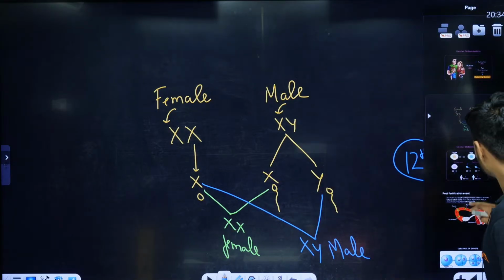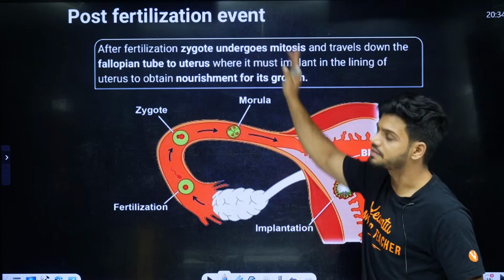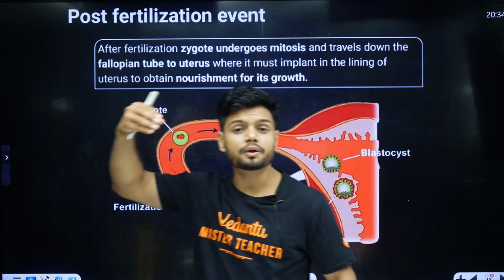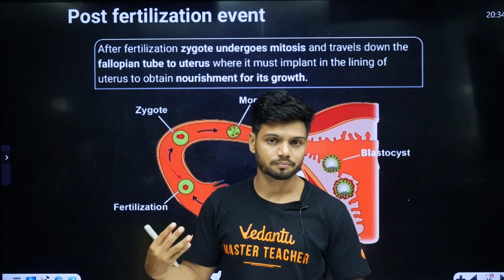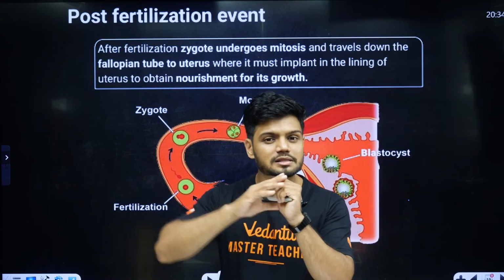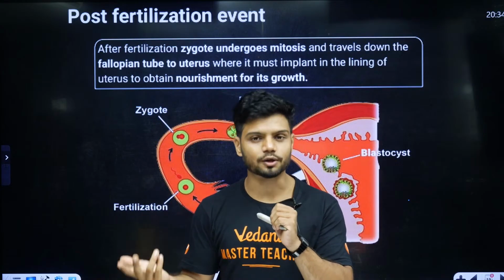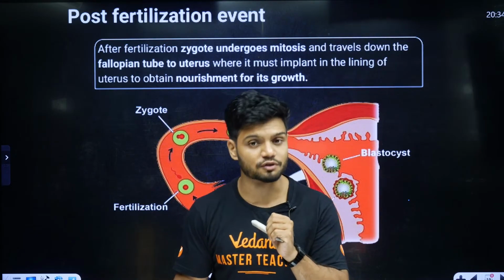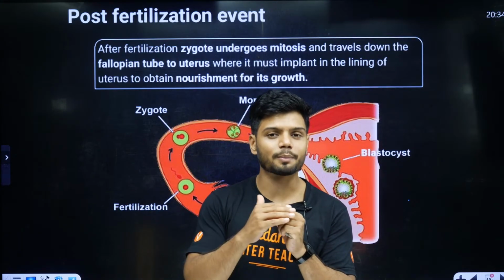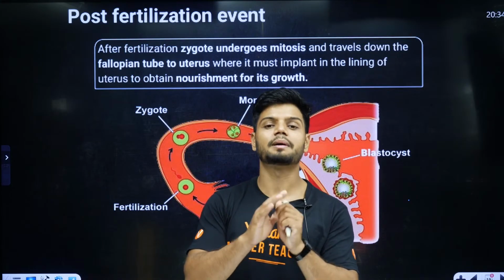Now I want all of you to understand what is something called post fertilization events. What will happen after fertilization, right? First of all, we have a zygote now. Now, this zygote will start to divide by mitosis. Those of you who do not know what mitosis is, mitosis is called equational division. मैंने एक पूरा का पूरा वीडियो बनाया चैनल पे, एक बार चेक करो, जहां पर मैंने पूरा का पूरा माइटोसिस के बारे में पढ़ाया मैंने एक बार.